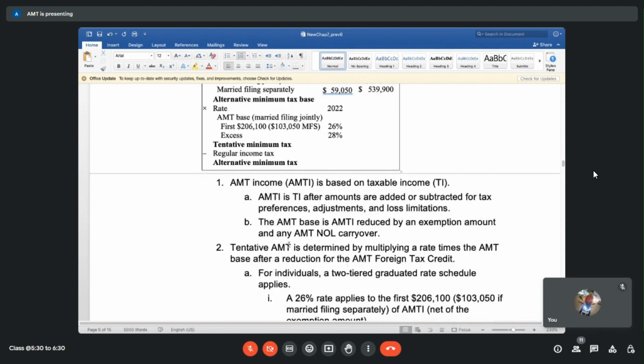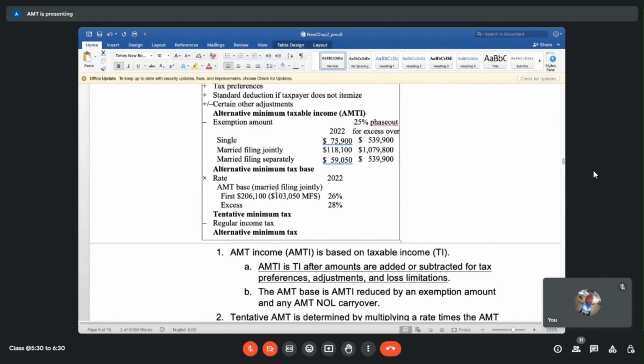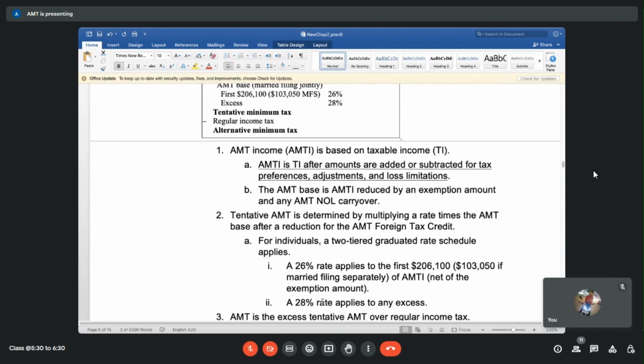So what is AMT? It is the taxable income after certain adjustments, tax preferences, and those items. In the same way, NOL also gets adjusted. That's why, when we are preparing the return of any new client, we need to thoroughly understand what has been done in the past, because our software will not have all that information.